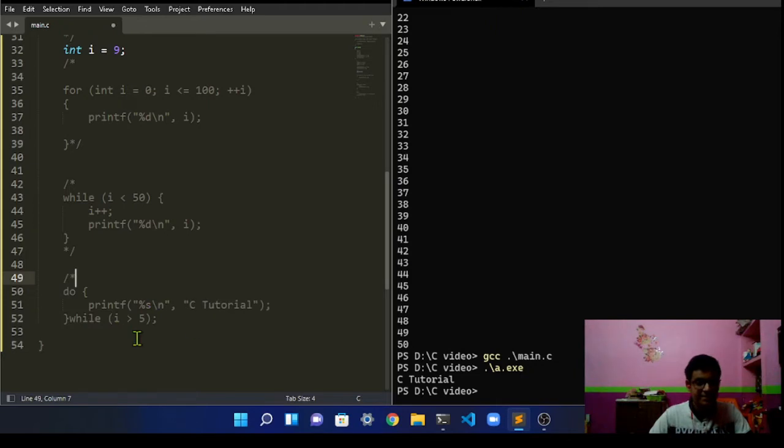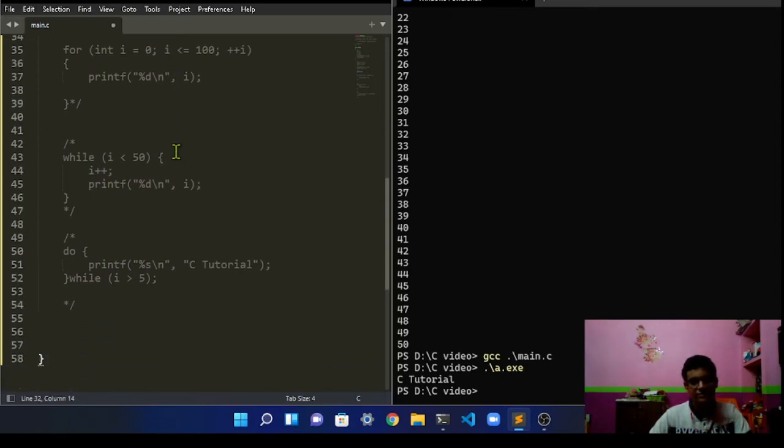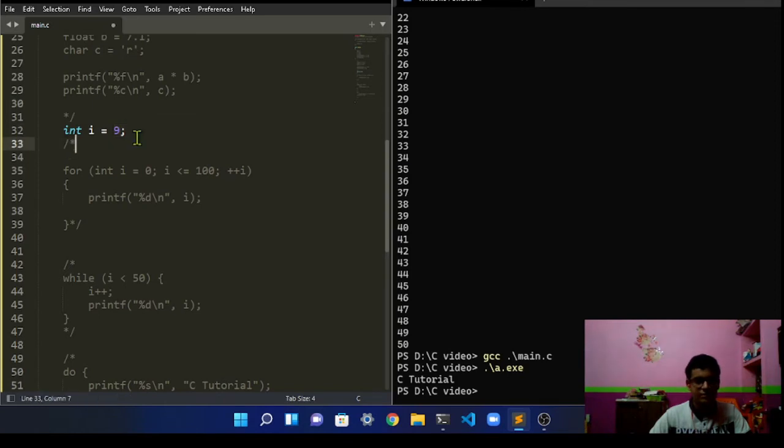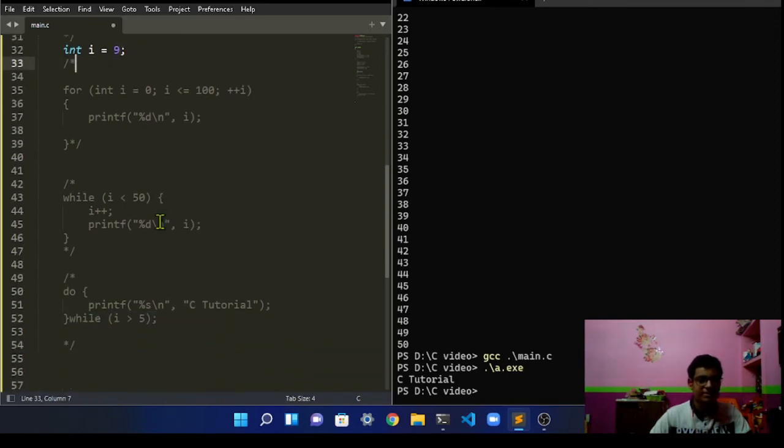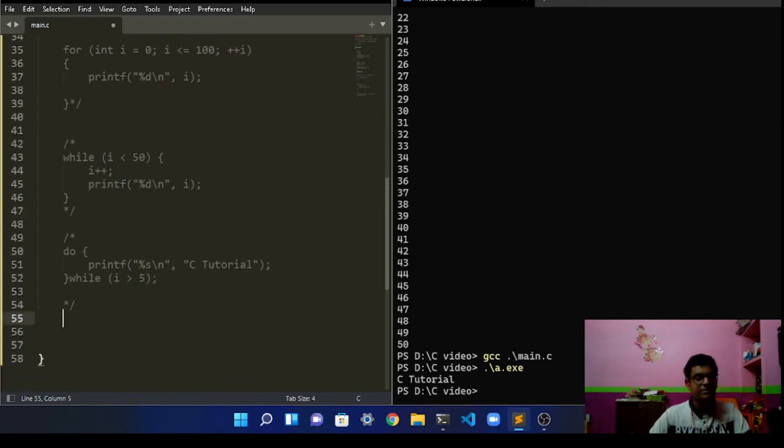Then we're going to comment that out, and next we are going to take a look at conditional statements. Let's say you want to see whether I is less than 5, so it will print out if the number is less than 5 or if the number is more than 5. Let's take a conditional syntax over here.